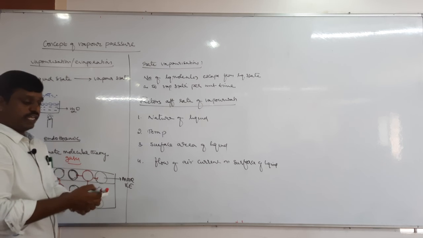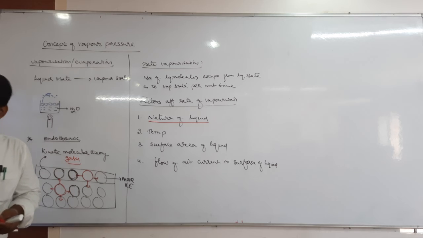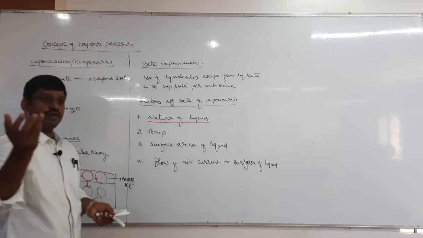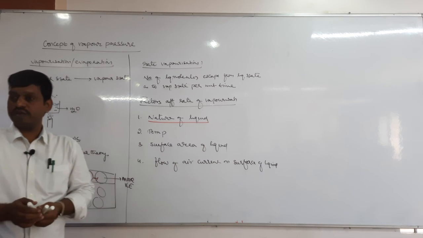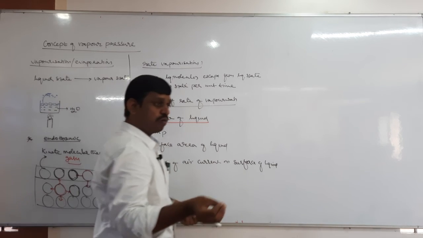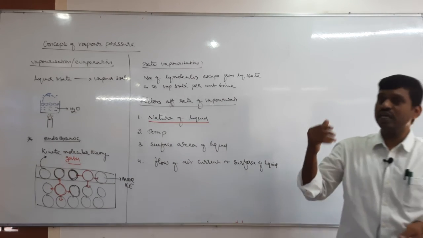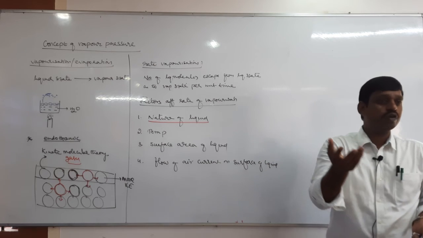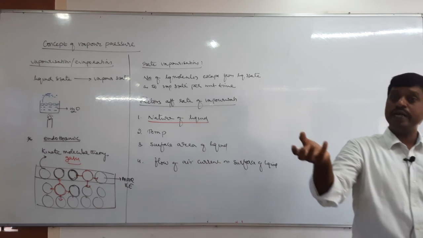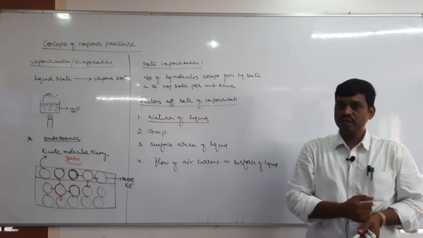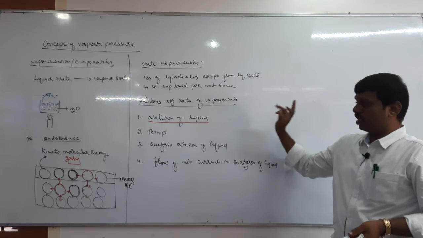Okay, first one is nature of liquid. Tell me, which liquids have more vapor pressure? So the rate of vaporization of volatile liquid is more than non-volatile liquid. So generally volatile liquids will have more rate of vaporization compared to non-volatile liquid. Can you tell me an example for volatile liquid? All organic solvents, petrol, diesel, ether, alcohol, these are volatile compared to water, right? So therefore, rate of vaporization of volatile liquid is more than non-volatile liquid.